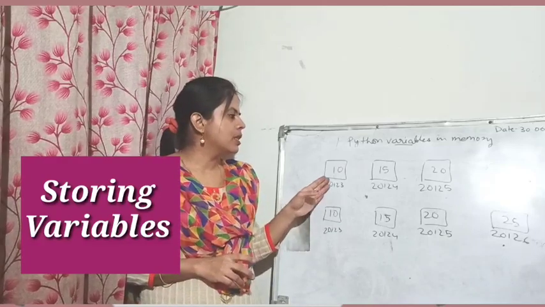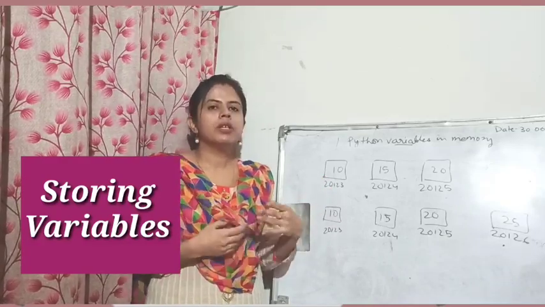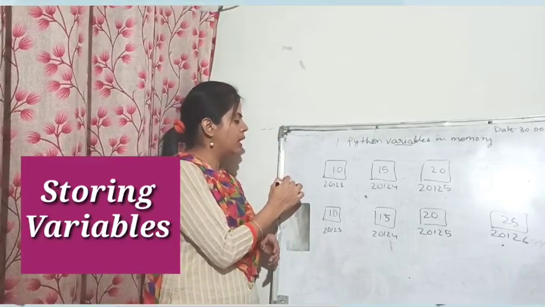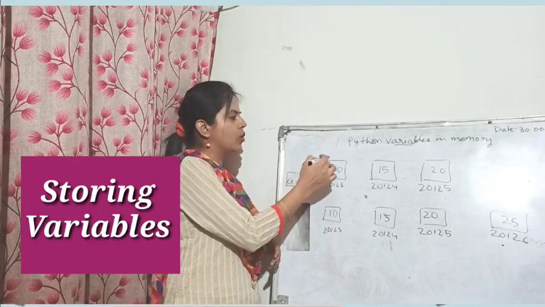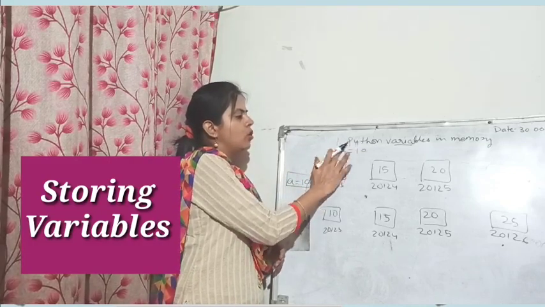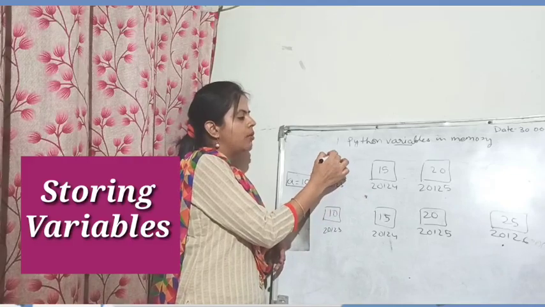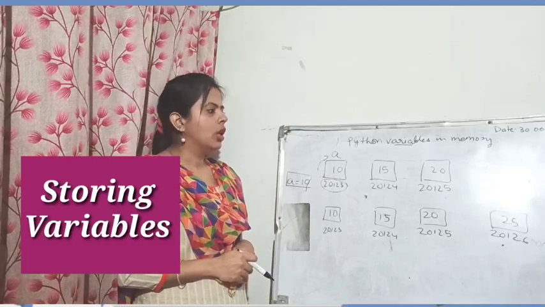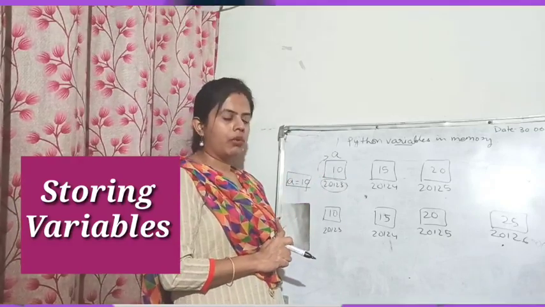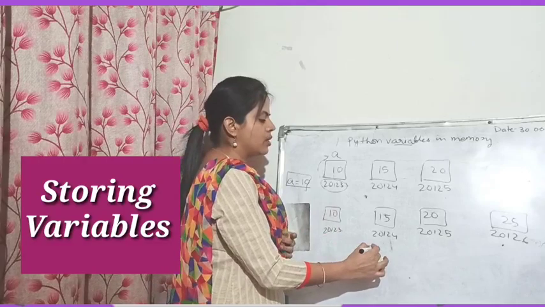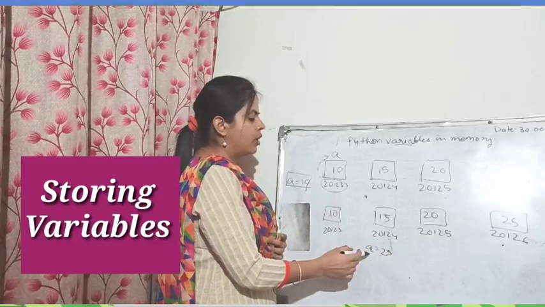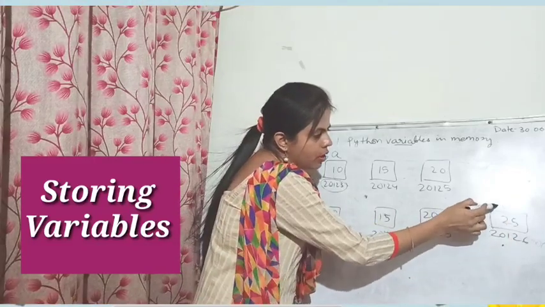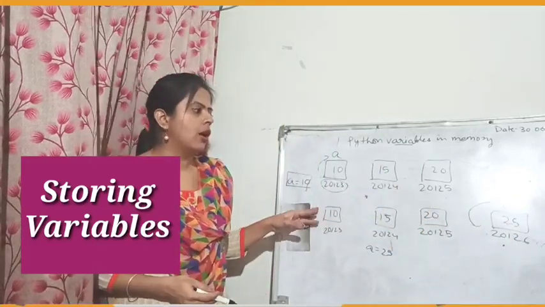Whenever someone assigns a value to a variable, for example, if you have written a is equal to 10, Python will assign the label a to this value, and this address will be assigned to a. Now suppose in future you change the value in the program and write a is equal to 25. Python will label a to 25, and you can see that the address of a has changed. So this is how Python works.